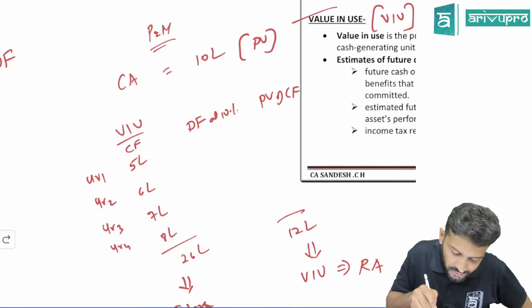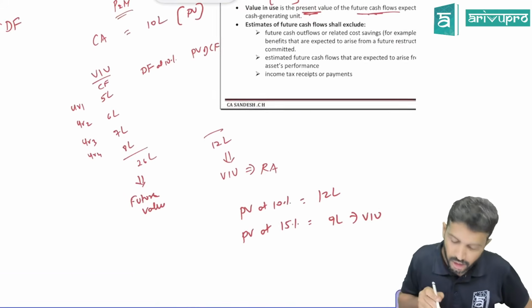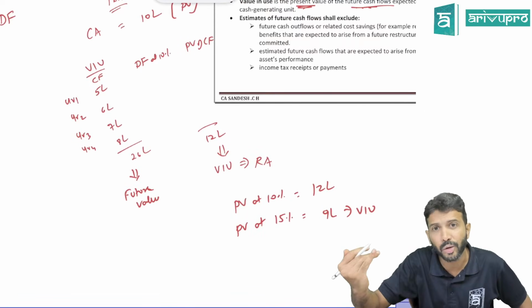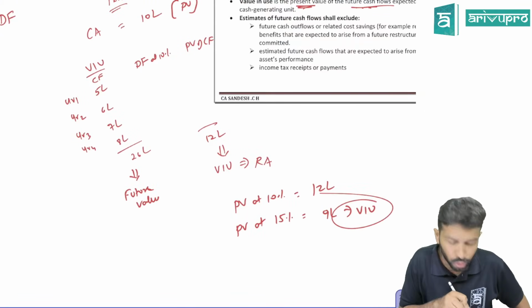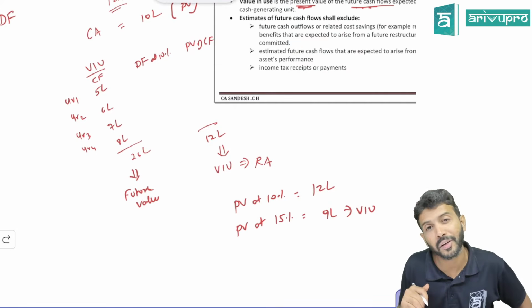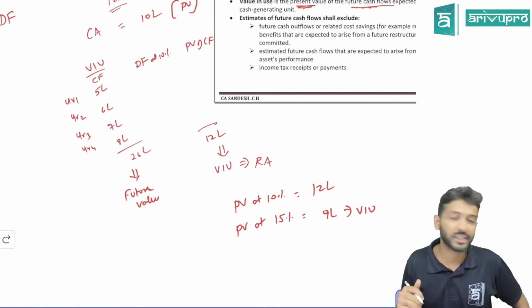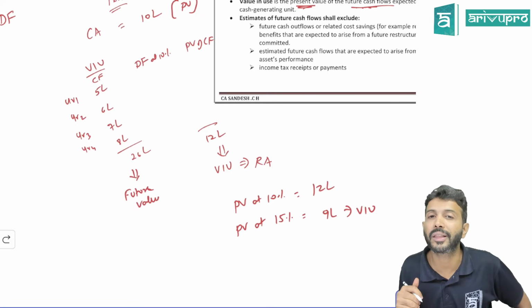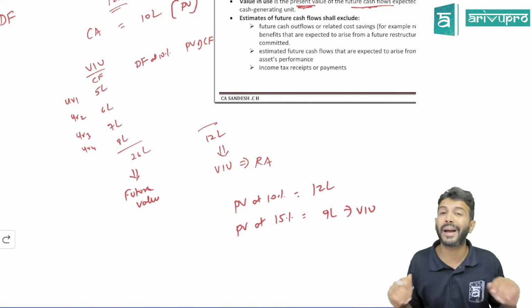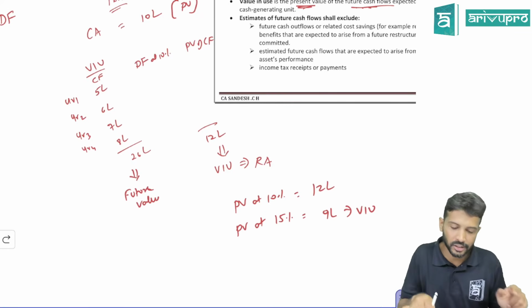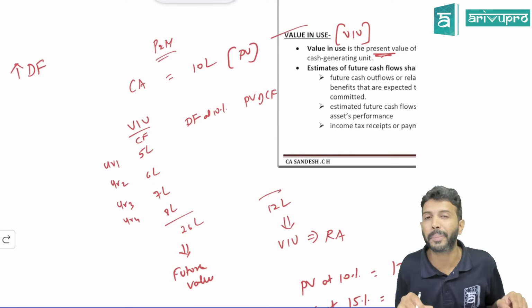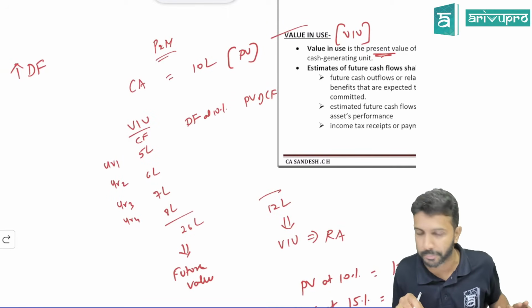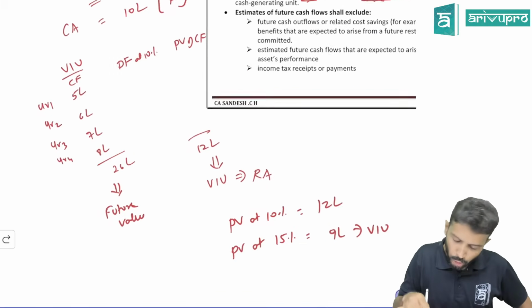Because if this discount factor increases, your present value of benefits will reduce. Therefore, your value in use also will reduce. Therefore, your recoverable amount also will reduce. So there is a chance that carrying amount could be more than the recoverable amount. Rather, you might get some impairment loss. Hence, the increase in discount factor is also an external impairment indicator. Got it now?